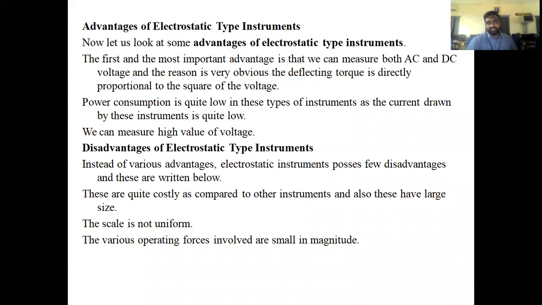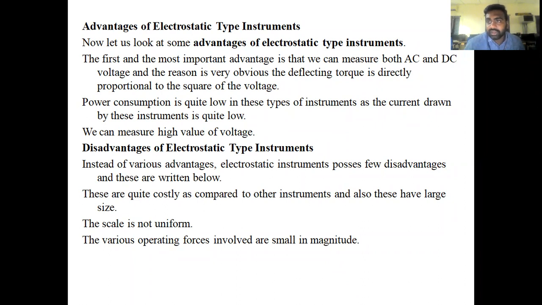AC as well as DC voltage, and the measured deflection torque is proportional to the square of applied voltage. With respect to the square of applied voltage, the deflection torque is created. Second most important thing is the chance of power consumption. The chance of power consumption is very, very less in electrostatic instruments.